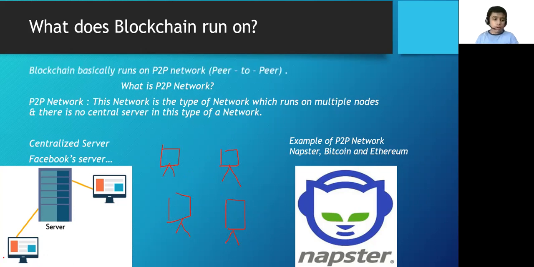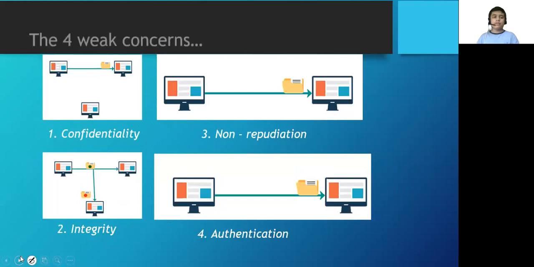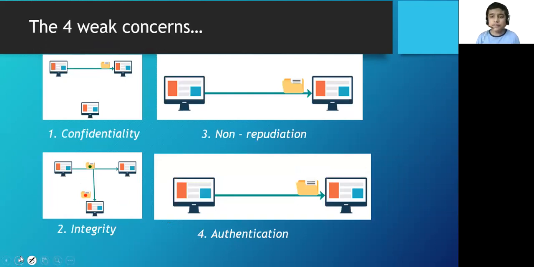Now we'll move forward to the four key concerns. The four key concerns over here are confidentiality, integrity, non-repudiation, and authentication. Okay, so I'm going to explain all of these to you one by one.